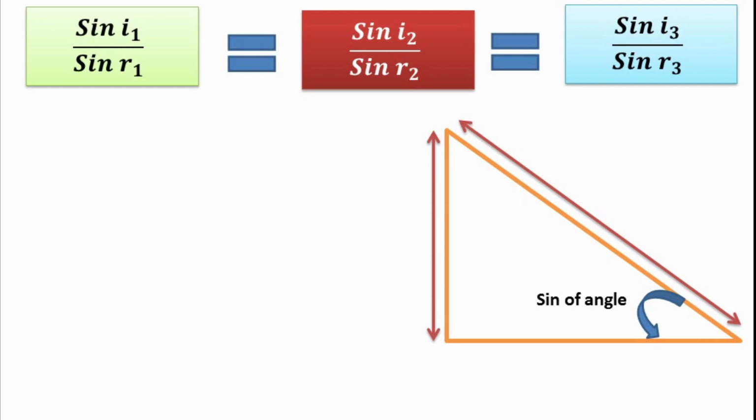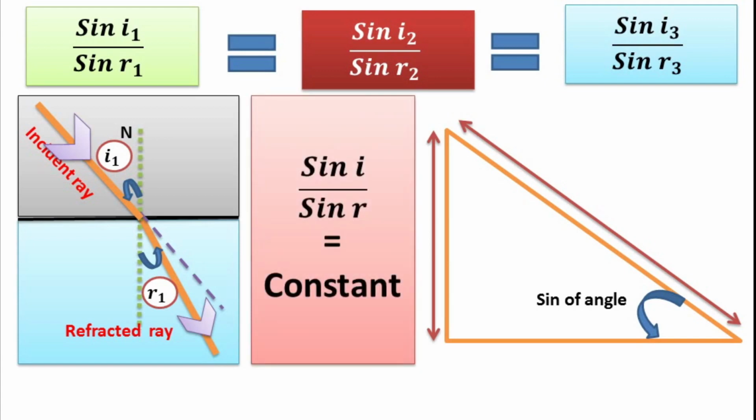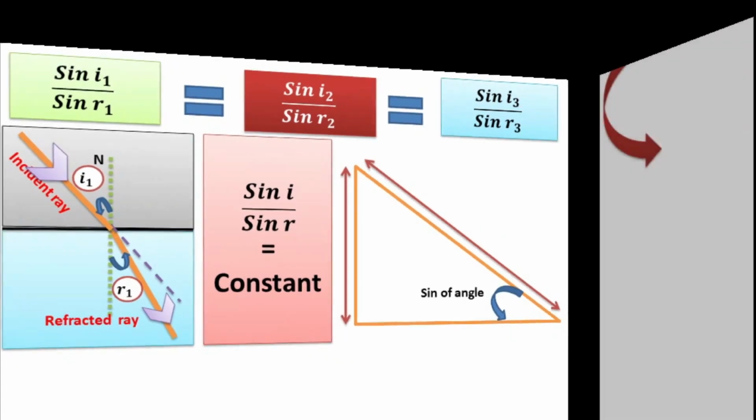So, whatever angle we take as angle of incidence for a pair of medium, please note we should not change the medium here. The ratio of sine of angle of incidence to sine of angle of refraction is a constant. So let us define.